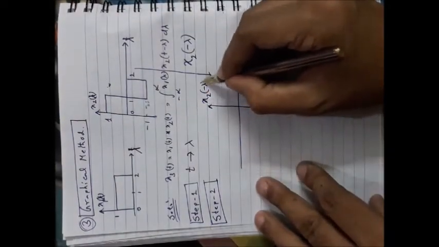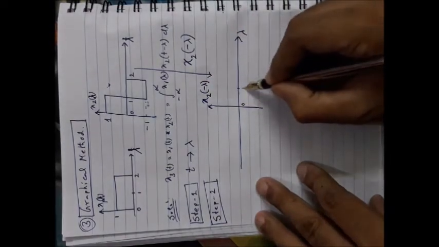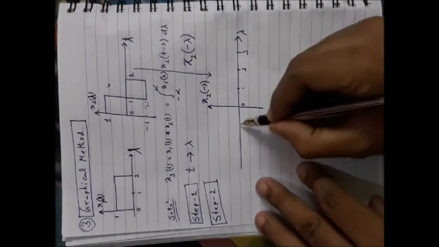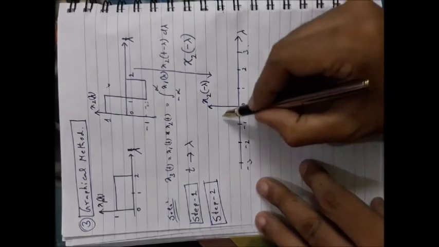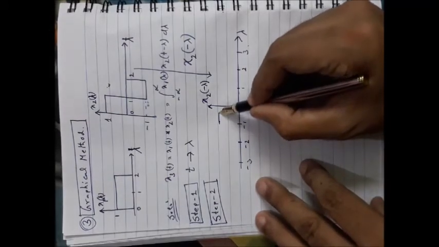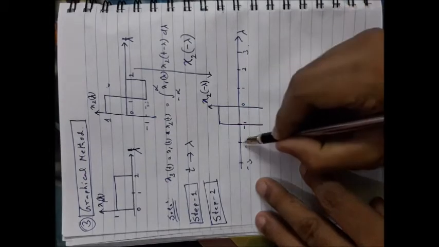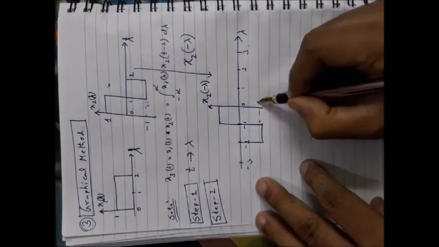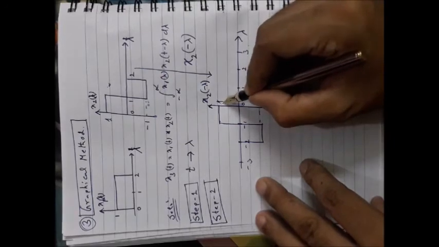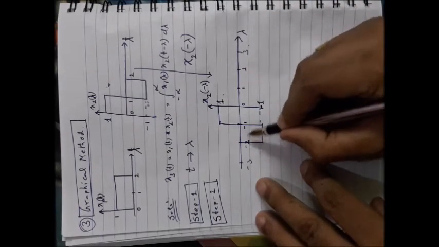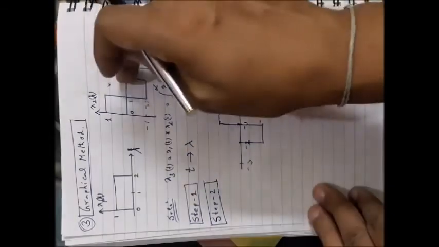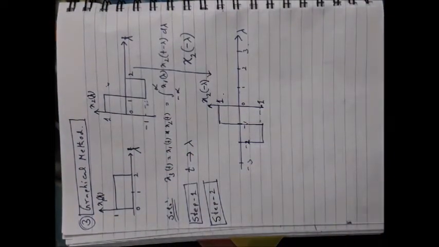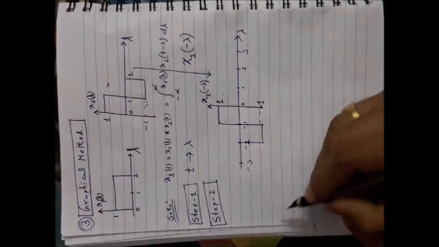x2(minus lambda), now it should be 0, 1, 2, 3, etc. It is -1, -2, -3 in this way. Folding means your signal will now be the mirror image of the actual signal. Its amplitude will be undisturbed, from -1 to 1. These are the time instants, -1, -2. So the second step is to fold the second signal and keep the original first signal as it is. Now, what will be the third step?